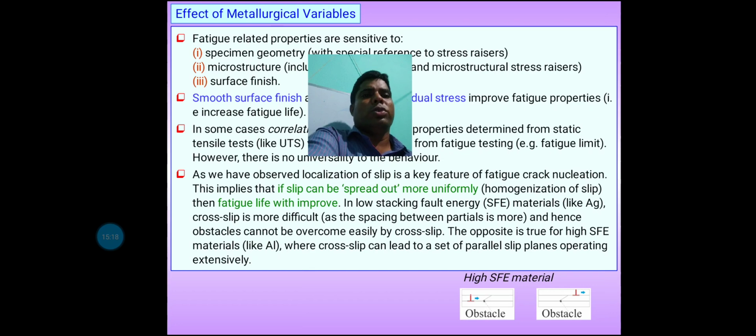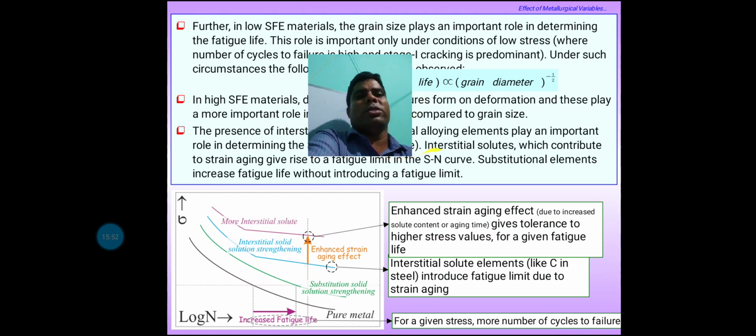In low stacking fault energy material like Ag, cross slip is more difficult and hence the obstacle cannot be overcome easily by cross slip. The opposite is true for high SFE material like aluminium, and the cross slip can be laid on a parallel plane operating in an excessive manner.